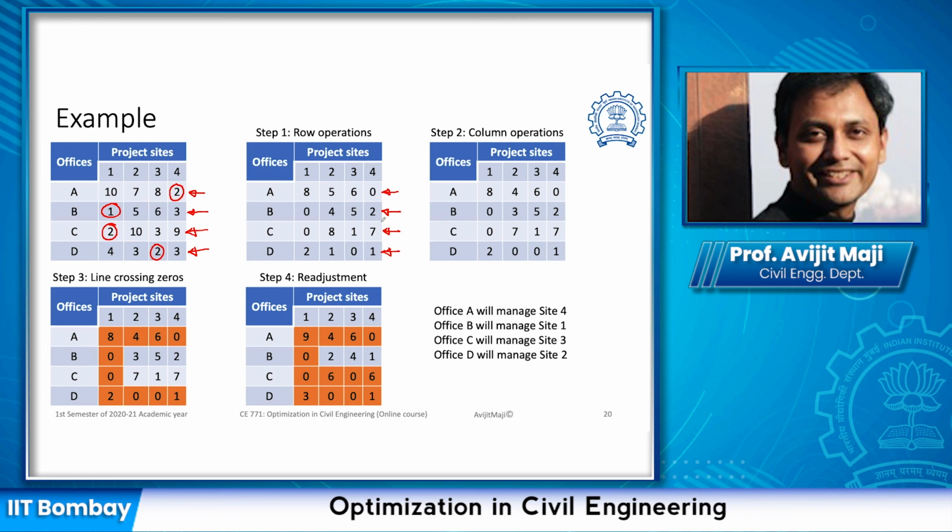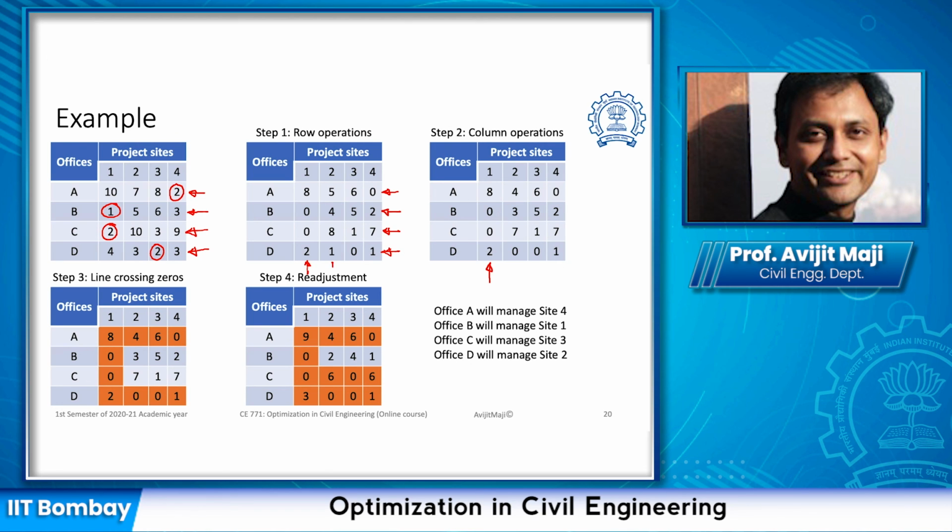Now if we look into this, we see that there is one particular column where we do not have a 0 element. So we are doing the column operations. If we choose the first column, it already has 2 zeros, so we do not need to do anything.